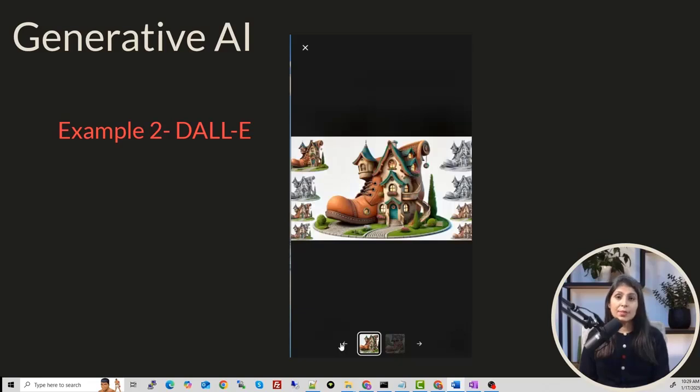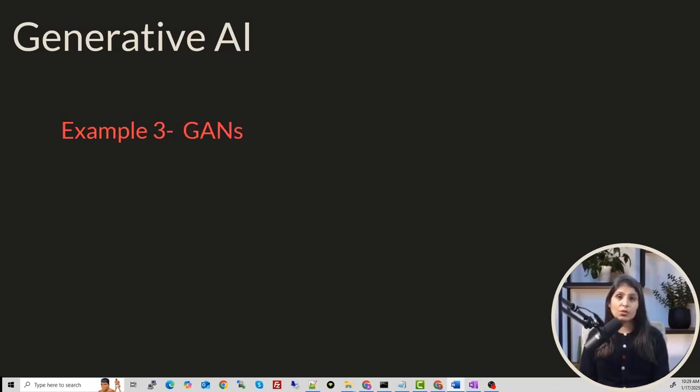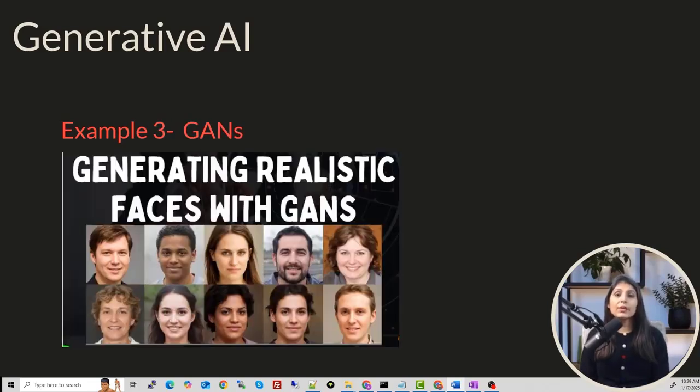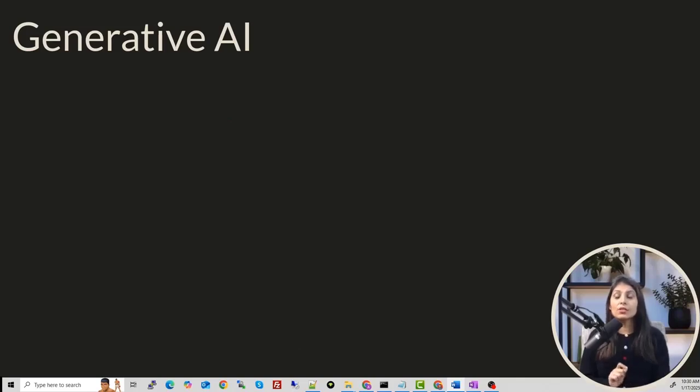Then another example is generative adversarial networks or GANs, which can create realistic images or even videos like deepfakes. Deepfakes are videos of people doing or saying things that they never did. So generative AI is all about creating new content, but it does not do anything beyond that. That means that it does not make any decisions or take actions on its own.